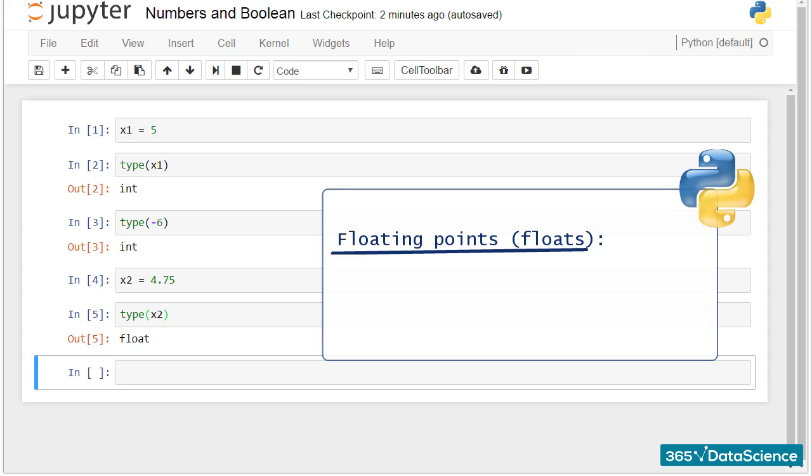Floating points, or as you'll more frequently hear, floats, are real numbers. Hence, they have a decimal point. 4.75 is such a number, therefore, Python reads it as a float.